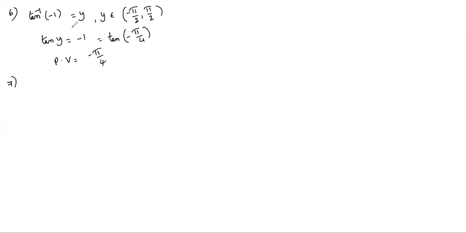Next, secant inverse of 2 by root 3. Let it be y. What is the secant inverse x branch? Closed 0 to pi without pi by 2. So this is the principal value branch, and in this branch you have to write the corresponding angle for 2 by root 3.